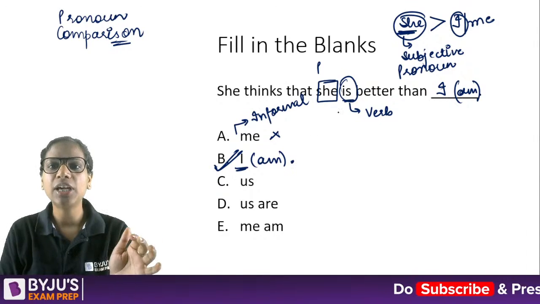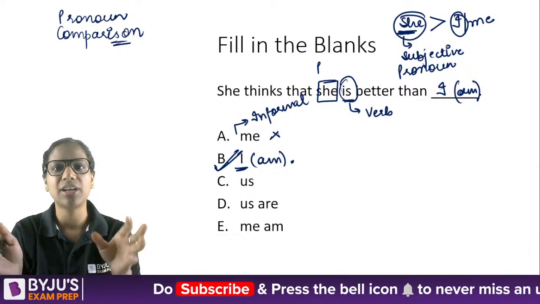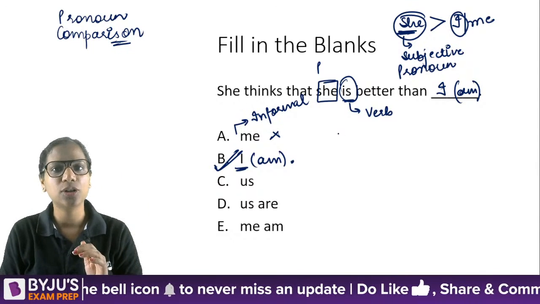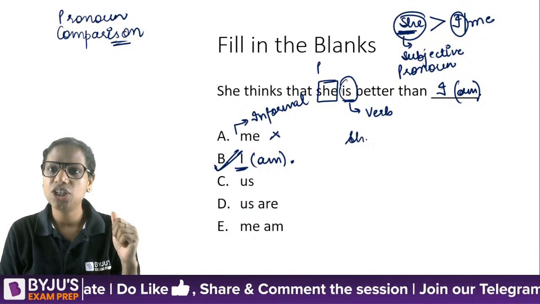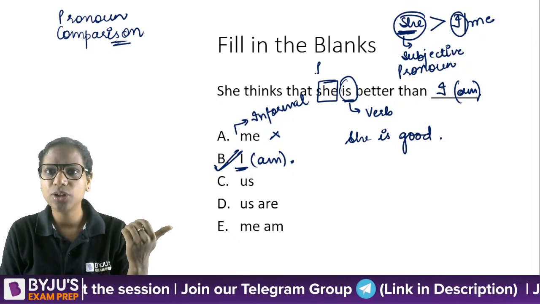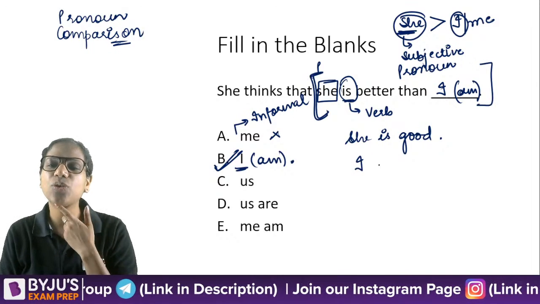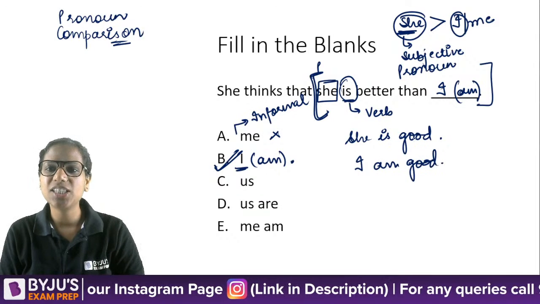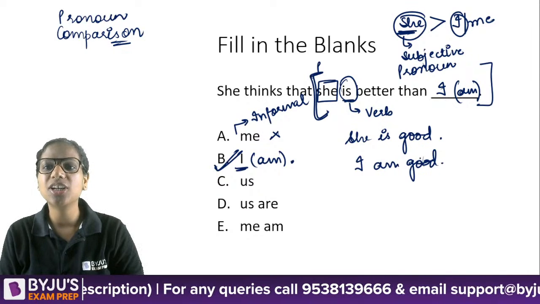And anyway, if let's say you don't want to understand it through grammar, what I just explained to you was pure grammar, subjective pronoun, subjective pronoun. If you want to think about it logically also, then logically these are the thoughts that must have run in your head. She is good. Okay. Let's just look at this part. This is the clause that we are concerned with right now. Then one thought must have occurred to you. Oh, I am also good. Okay, she is good, I am good, but she is better now because you're comparing.